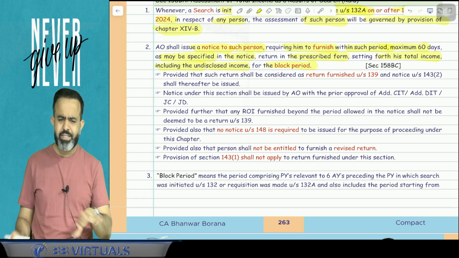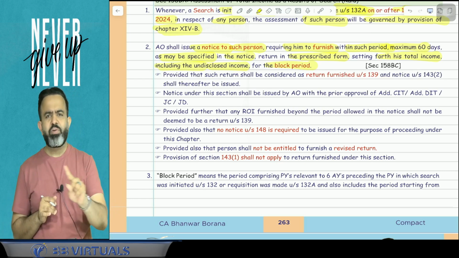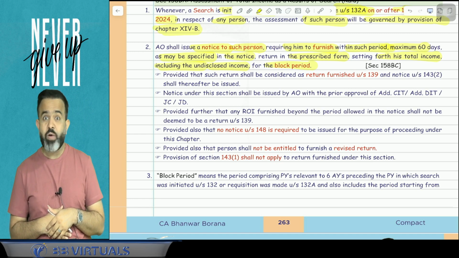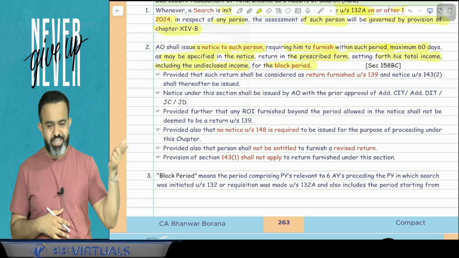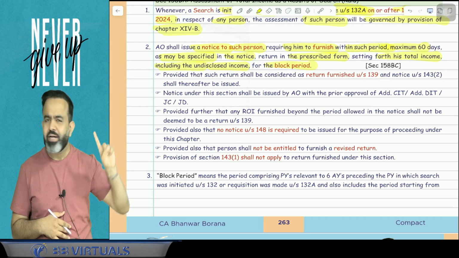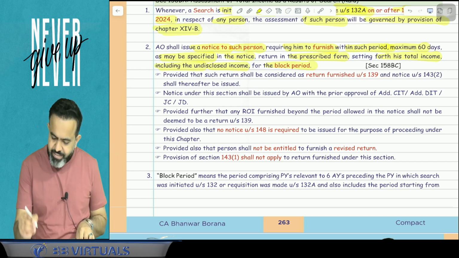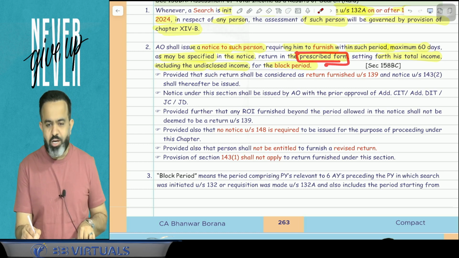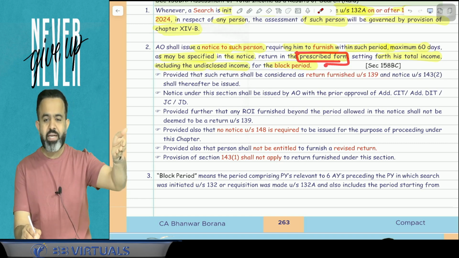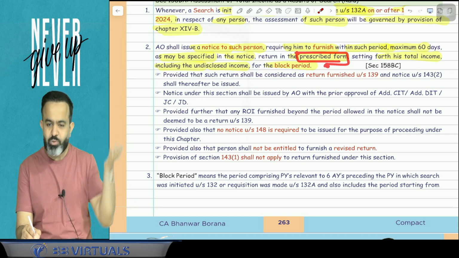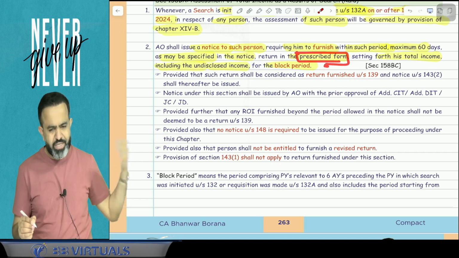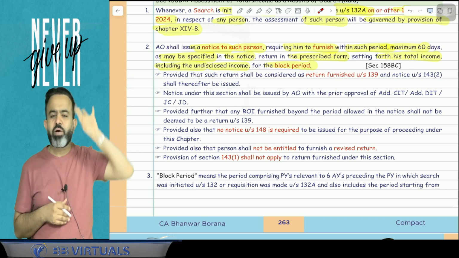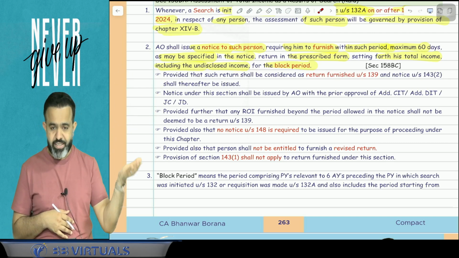When a raid is conducted and completed, after that the AO will issue one notice and the AO will ask you to file the return of the block period. And guys, the return of the block period will be filed in the prescribed form. Now they will issue the prescribed form, in which form we have to file the return. Suppose a raid is conducted, then I think they have already prescribed the form, in this form you have to file the return in case of a raid.